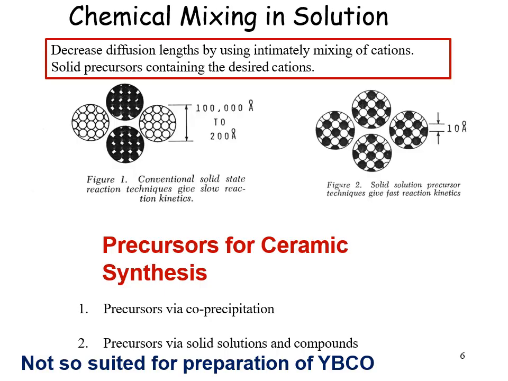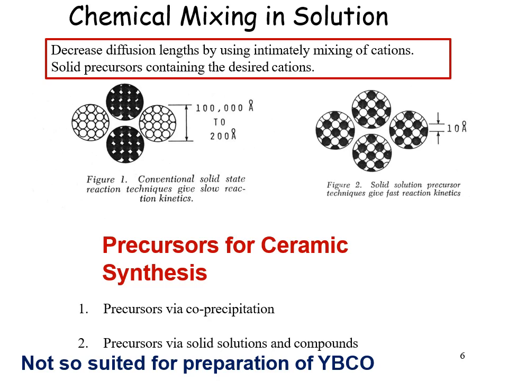Chemical mixing in solution. This is another method. It decreases diffusion lengths by intimately mixing cations, using solid precursors containing the desired cations. If we see in figure 1, the conventional solid state reaction technique gives slow reaction kinetics.